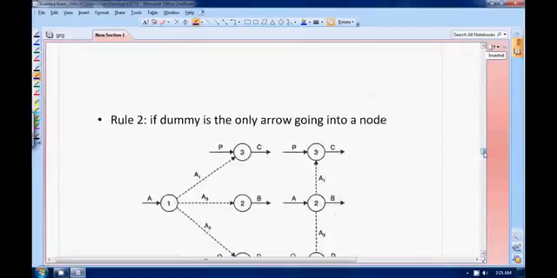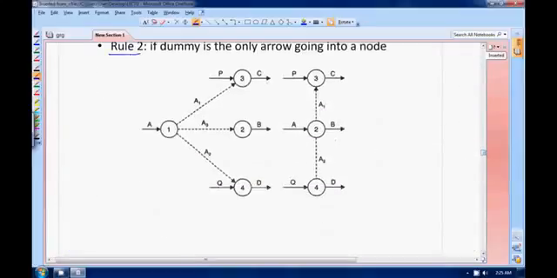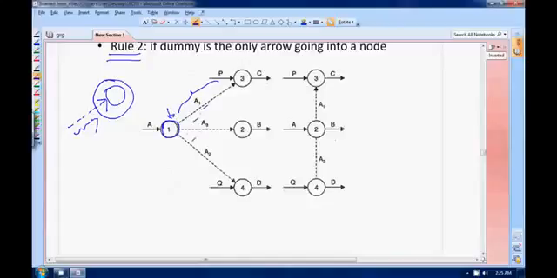The second rule is again very simple. It is just the same. Instead of coming out from a node, if a dummy is the only activity that is going inside this node, then also you can remove this redundant dummy. For example, look at this activity first. This is your node. Is the dummy the only activity coming out of this one node? No, you have this also, and this also. So you cannot put this A directly here.